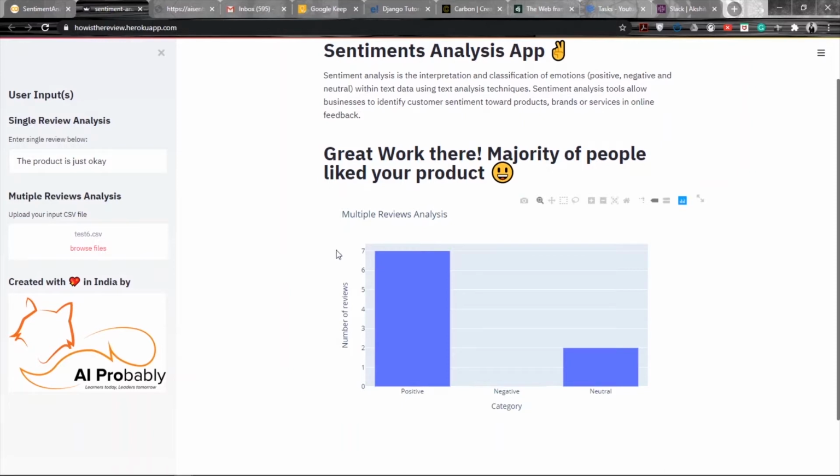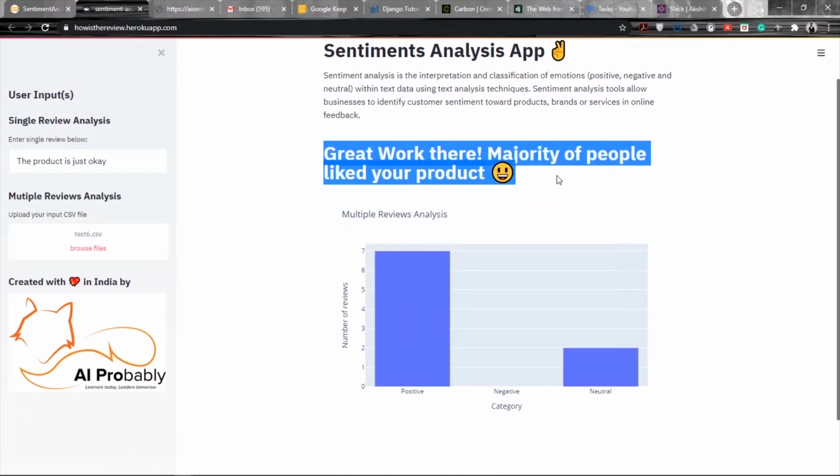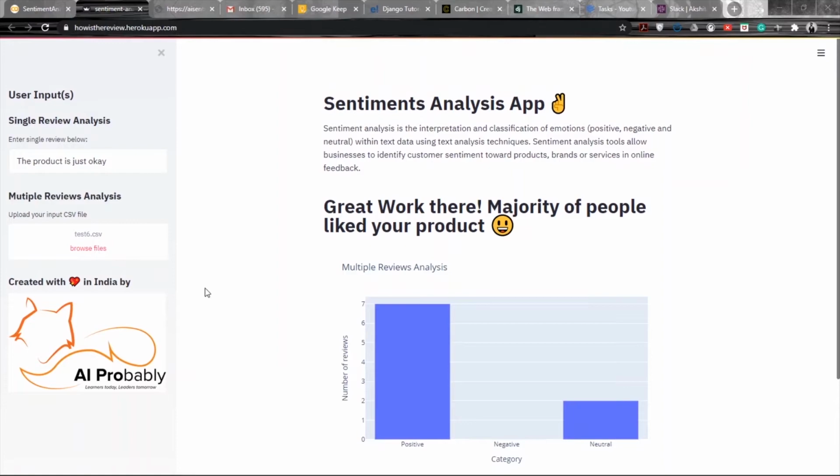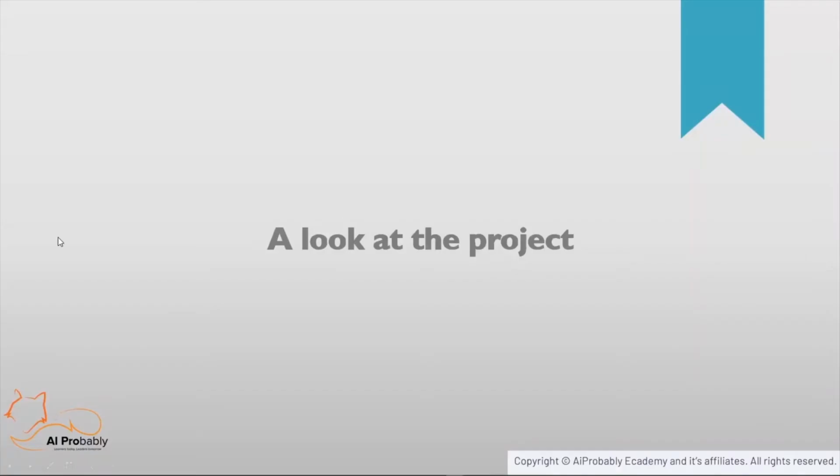So in the particular file which I uploaded, I got more number of positive reviews than the negative ones. So the application shows that great work there, majority of people like your product. And we can also see that we get an interactive graph which shows the number of positive, negative and the neutral reviews in the particular CSV file. So let's get ahead and see how we can build this particular app.